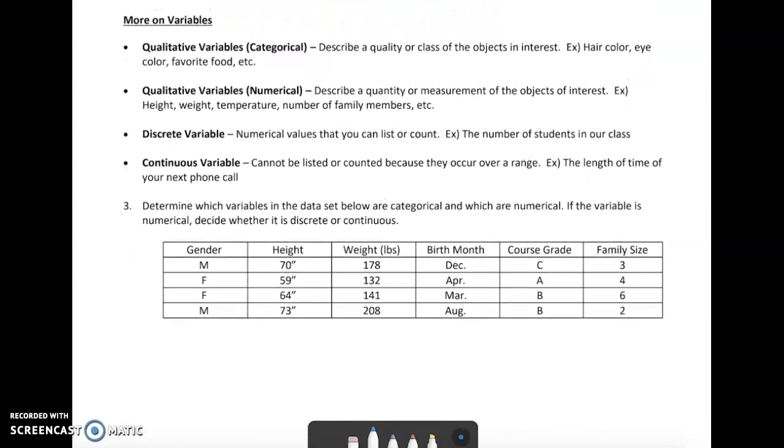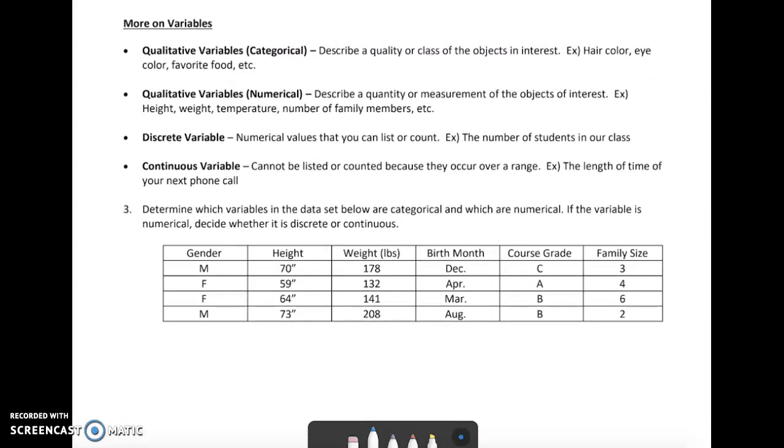So a little bit more on variables. We've got what we call qualitative variables. Another word for that is categorical. So those describe a quality or a class of the objects of interest. So these could be like hair color, eye color, your favorite food. These are categories, qualitative data.